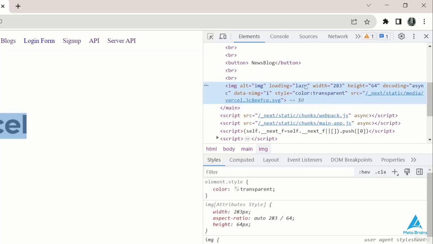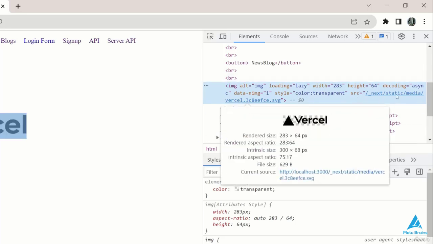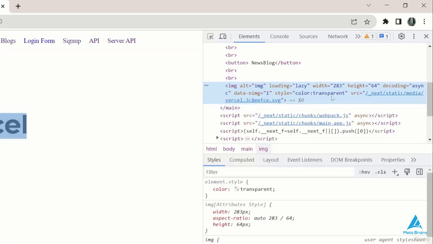If we were to use a regular HTML image tag, img between brackets, the loading behavior would differ. We would only see the image source displayed directly. However, by utilizing Next.js, we benefit from asynchronous loading, improved styling, and optimization.